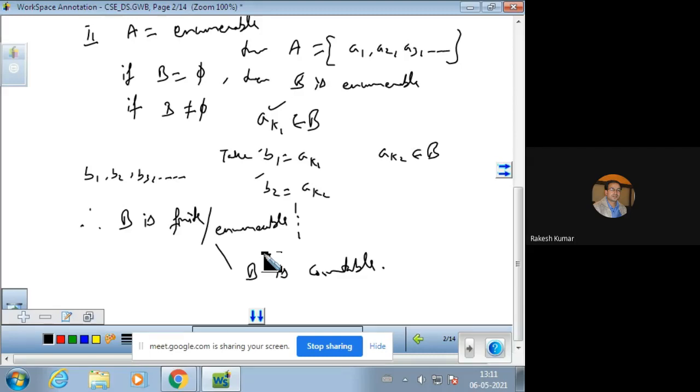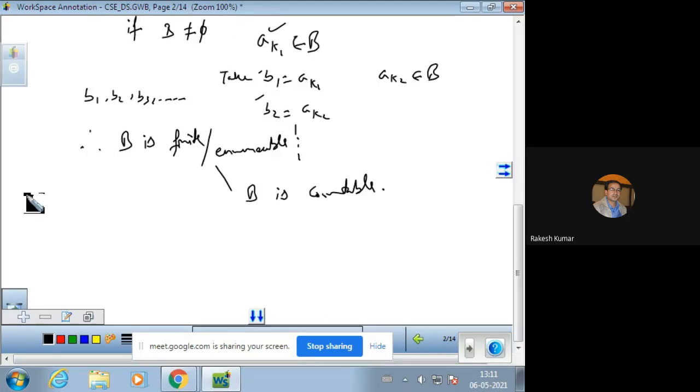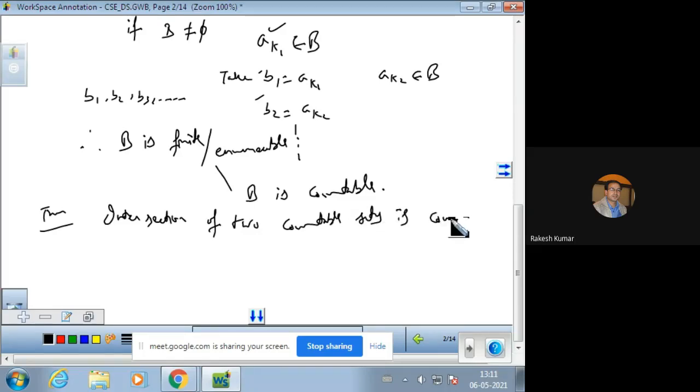One more small result is there: the intersection of two countable sets is countable. Now for this, we take A and B as two countable sets.